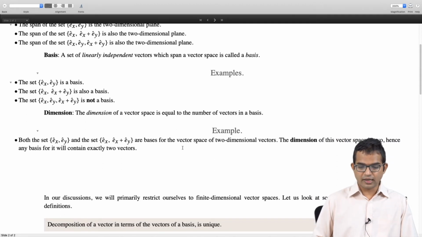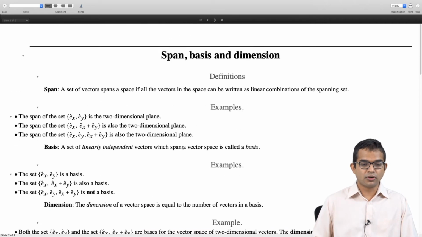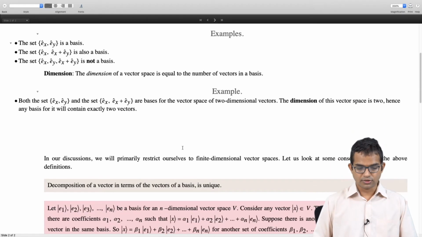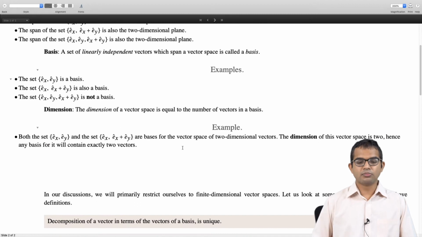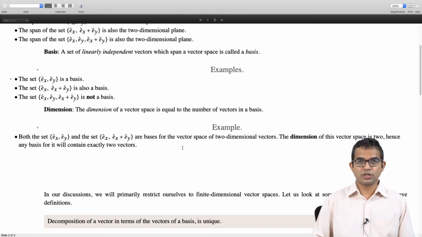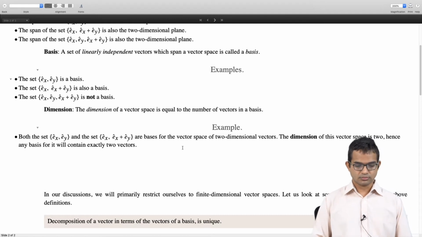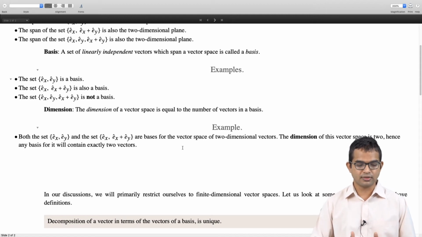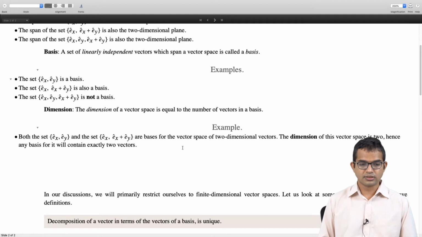Okay, so let us look at some important consequences of just this set of definitions that we have made: span, basis, and dimension. One is the decomposition of a vector. We have said that for a set to be a basis, it must be able to represent any vector in that space as a linear combination of vectors from that basis. Now already we can show that the decomposition of any vector in terms of the vectors of a basis not only exists, but it is unique. That it exists has already been said within the definition, but now we can show that it is unique, and this in fact follows from the linear independence of the vectors.